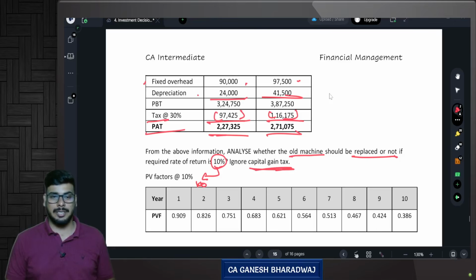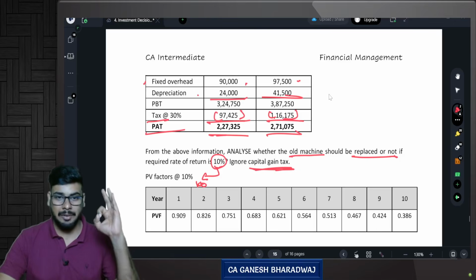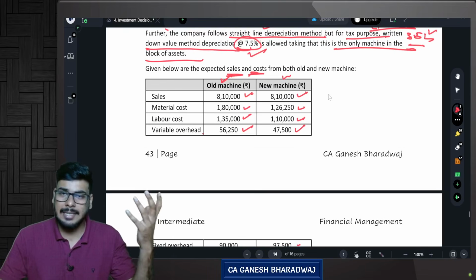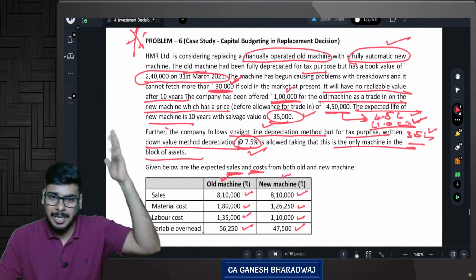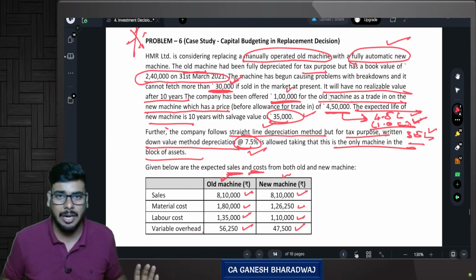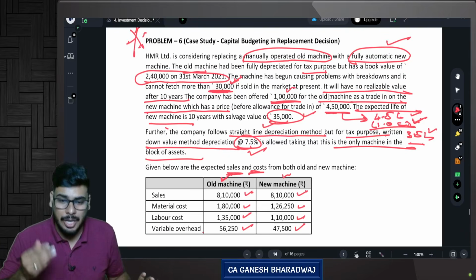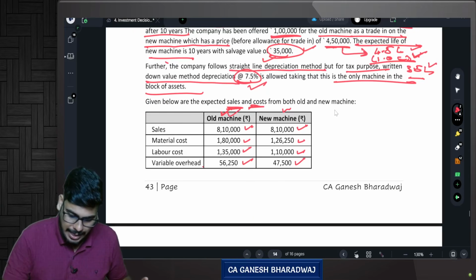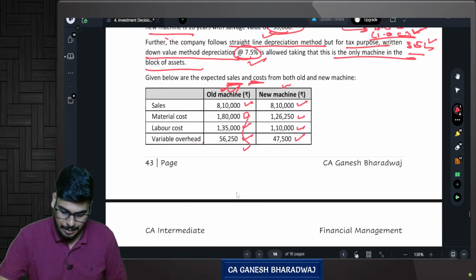So basically what they are saying is, currently we have an old machine, and it is already there in our books, correct? Today, should I pay anything to buy it? No, I already have it. Are you clear with this? Yes. So if I continue with this for the next 10 years, this is the sales and cost data given in the question.